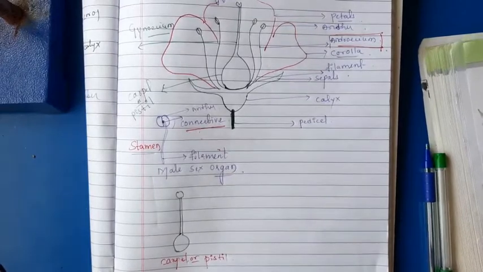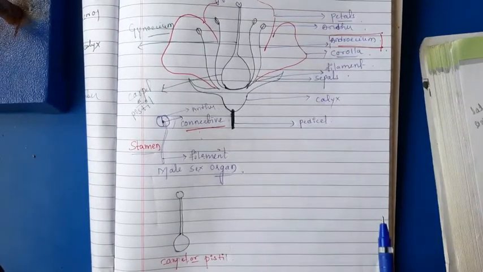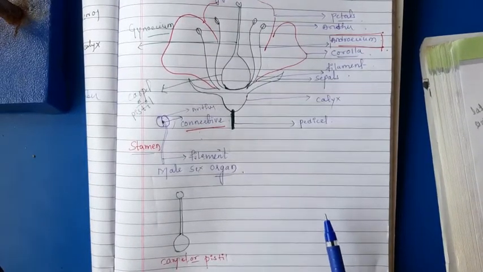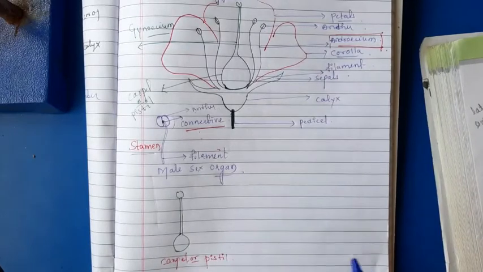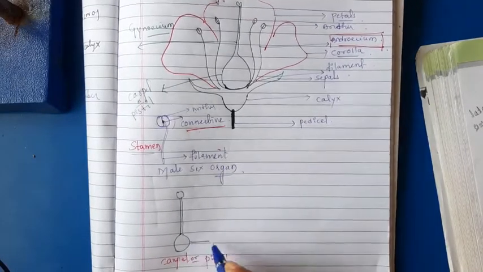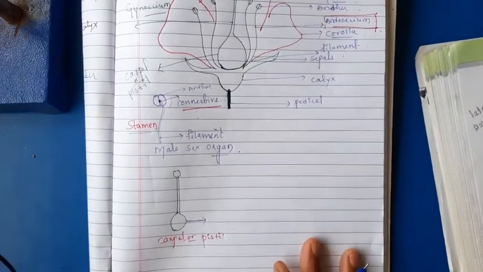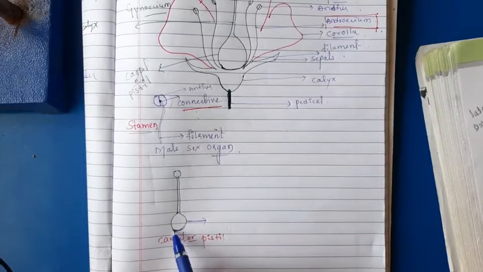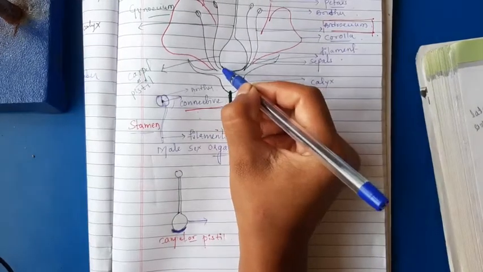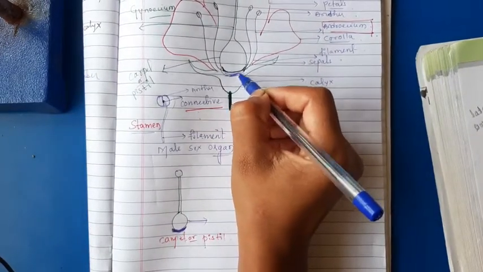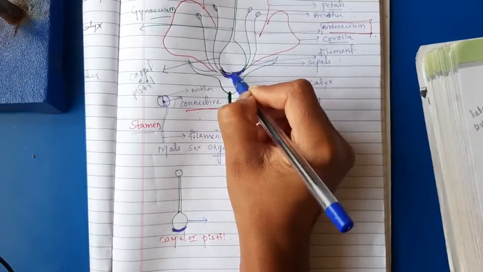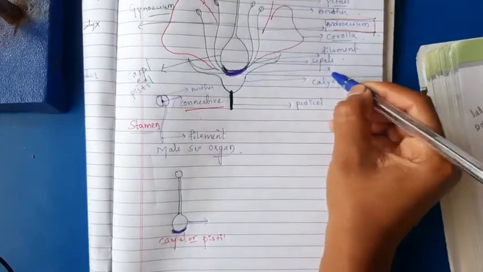The carpel consists of 3 parts, like in the case of stamen, which has 3 parts. Same thing in the case of carpel or pistil. Here, the small swollen structure; the base of the swollen structure is attached with the thalamus. The structure below it is the thalamus, or the receptacle. Here I will mention thalamus.